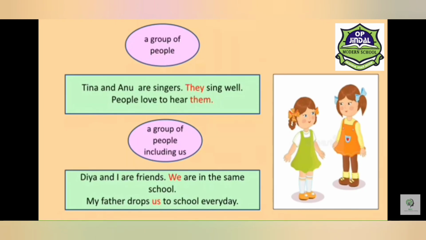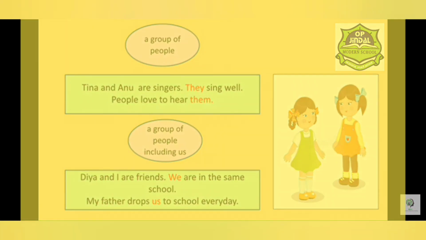The next is when we are talking about a group of people, including ourselves, we use the pronouns we and us. Look at the example. Dia and I are friends. We are in the same school. My father drops us to school every day. Now have a look at the last one.